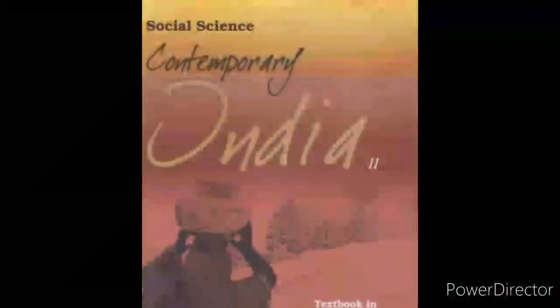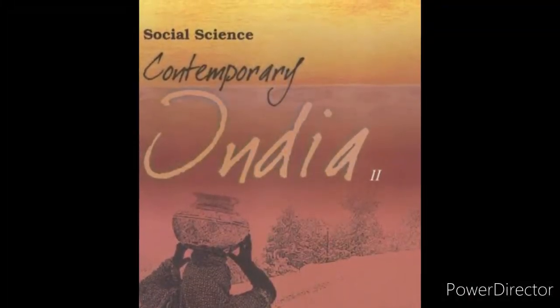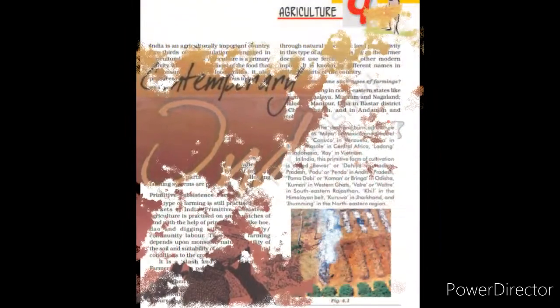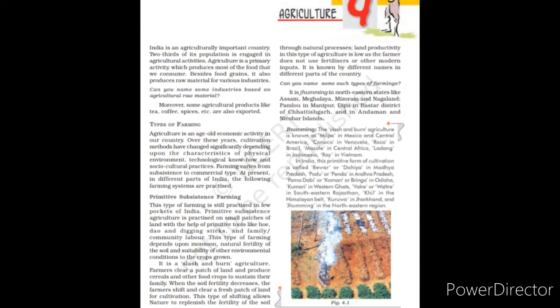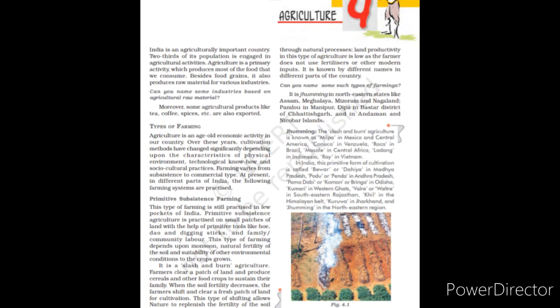In today's video, we shall discuss agriculture from the textbook Contemporary India 2 of class 10 Social Sciences. So let's get started. India is an agriculturally important country. 2/3 of its population is engaged in agriculture activities. Agriculture is a primary activity which produces most of the food that we consume.